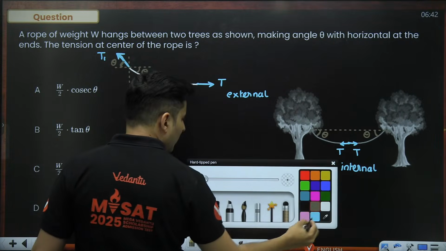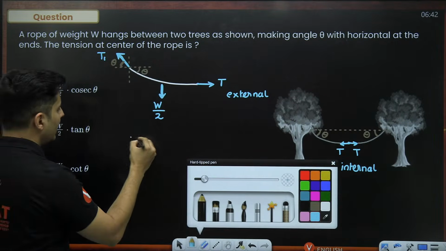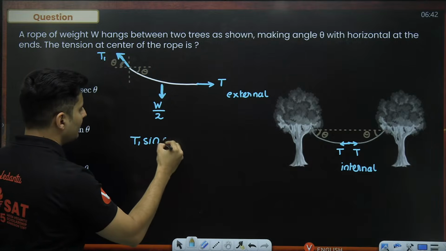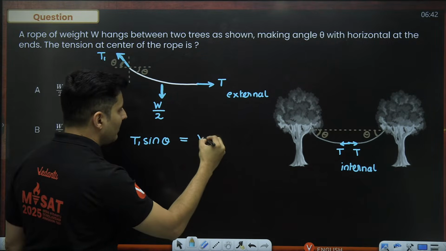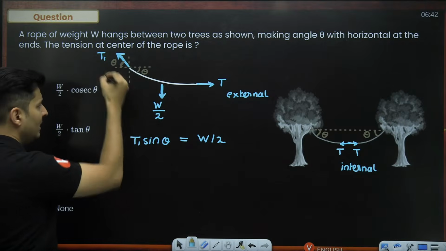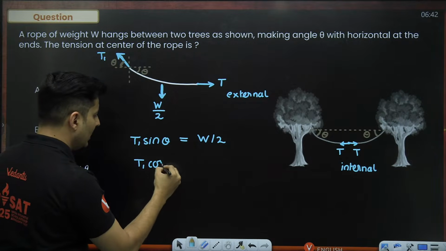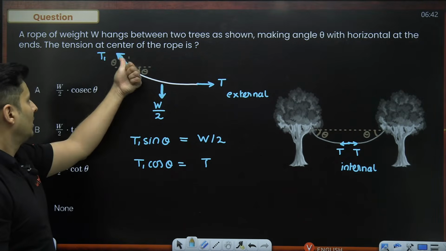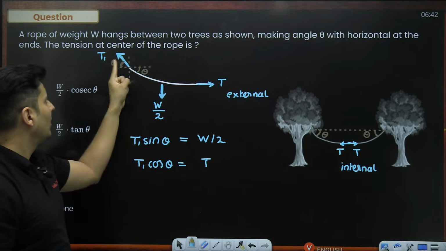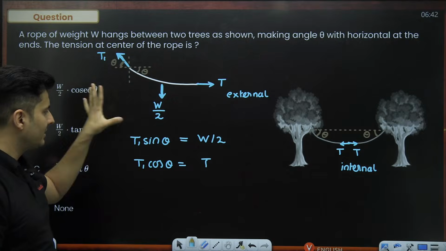So, if I write in the vertical direction, T1's sine theta component, T1 sine theta, which is vertical, will be balanced by W by 2, and T1's cos theta component will be balanced by this tension T. A component here will be balanced by this, a component here will be balanced by this. That's it.